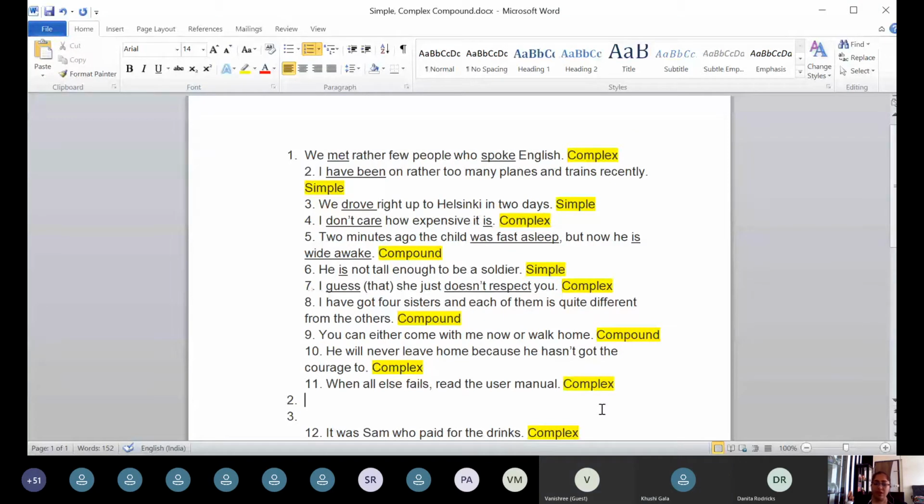And that also, they are giving you a condition. You read the user manual only if everything else fails. Otherwise, you don't need to read the user manual. But if you just omit the first part, that means read the user manual any which way, whether things are working or failing. So we have changed the meaning of the sentence. Can it be read the user manual after all else fails? But if you change it to when or if or after, everything is making it into a subordinate clause only, because the verb is definitely there. Fails is there. We have not changed the word fails.